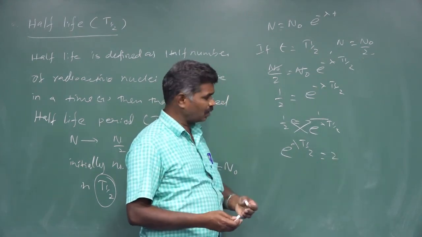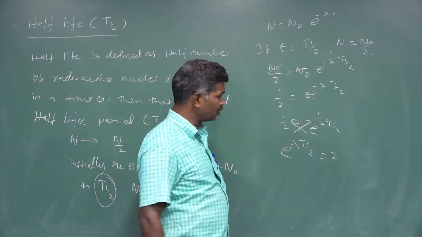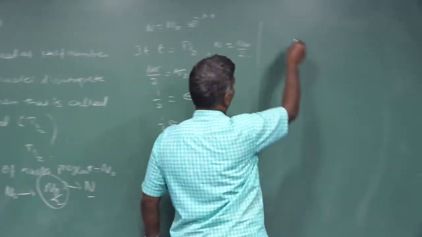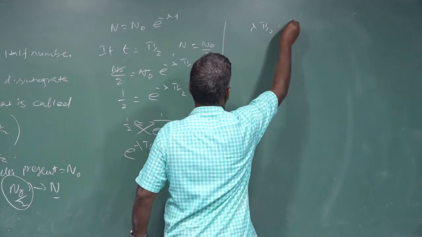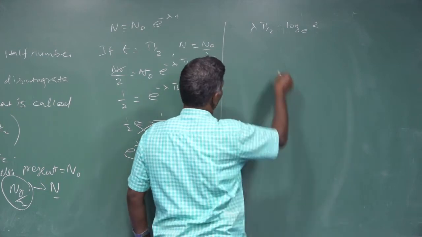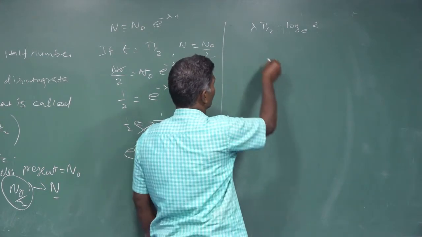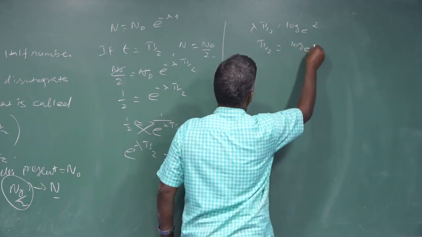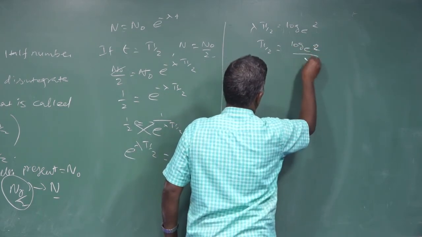Then we take the log on both sides. We get lambda T of equal to log base e 2. Then we need T of only, so T of is equal to log base e 2 divided by lambda.